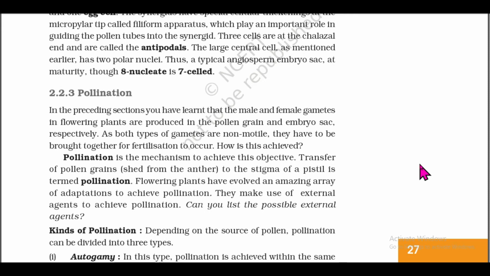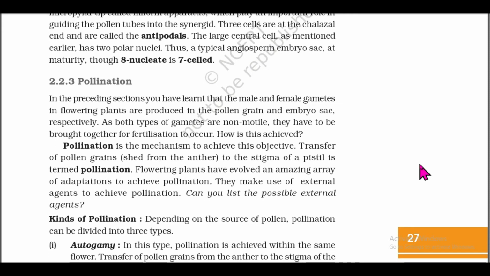2.2.3 Pollination. In the preceding section, you have learned that the male and female gametes in flowering plants are produced in the pollen grains and embryo sac, respectively. As both types of gametes are non-motile, they have to be brought together for fertilization to occur. How is this achieved? Pollination is the mechanism to achieve the objective. Transfer of pollen grains shed from the anther to the stigma of a pistil is termed pollination.